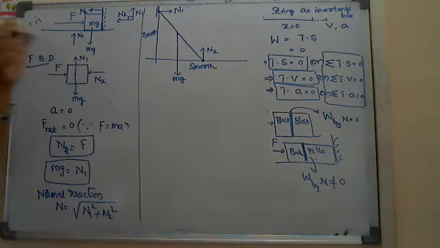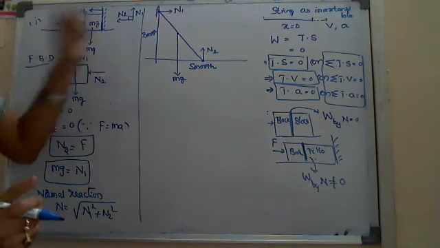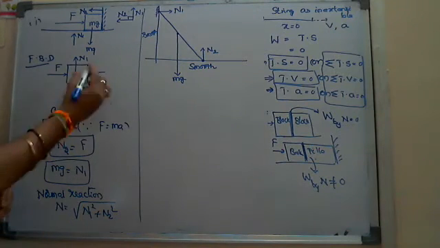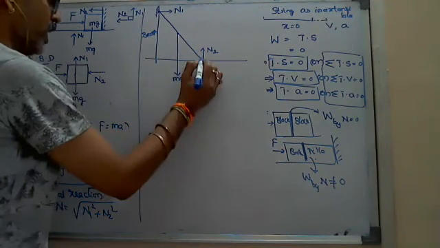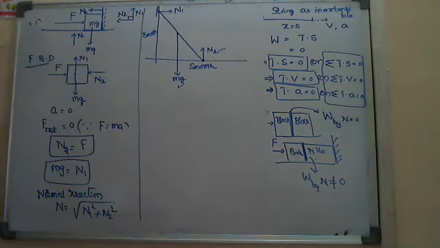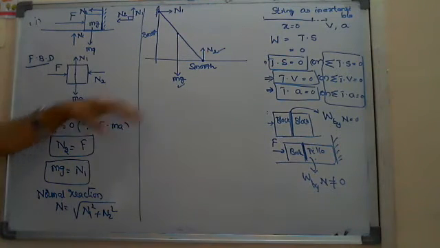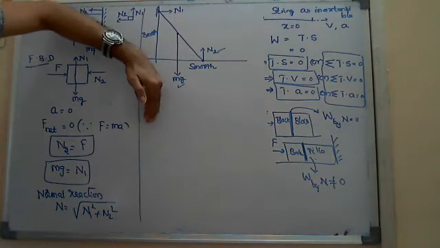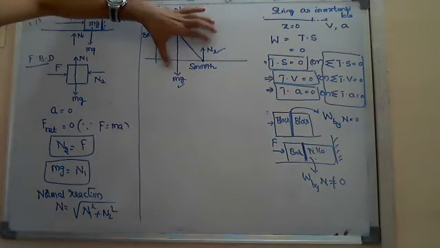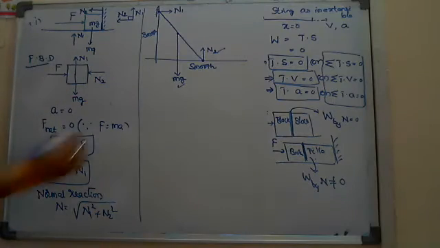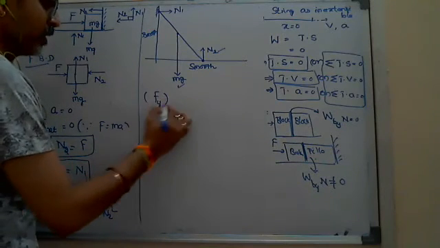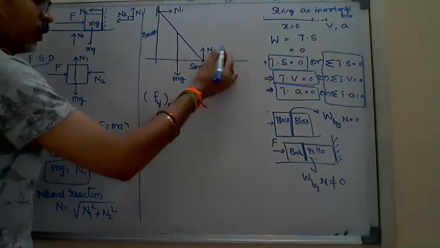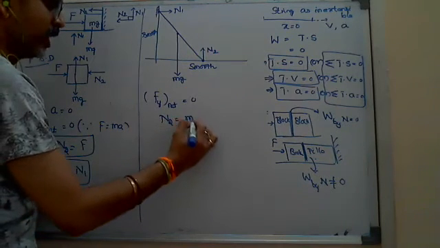First question here: is it in equilibrium position? I say no. Why? Along the y-axis, I find two forces, one is N2 and the other is mg. The ladder can't fly into the air and can't penetrate into the earth, so there will not be any motion along the y-axis. So F along the y-axis net is equal to 0. That's why I have to equate these two, so N2 is equal to mg.